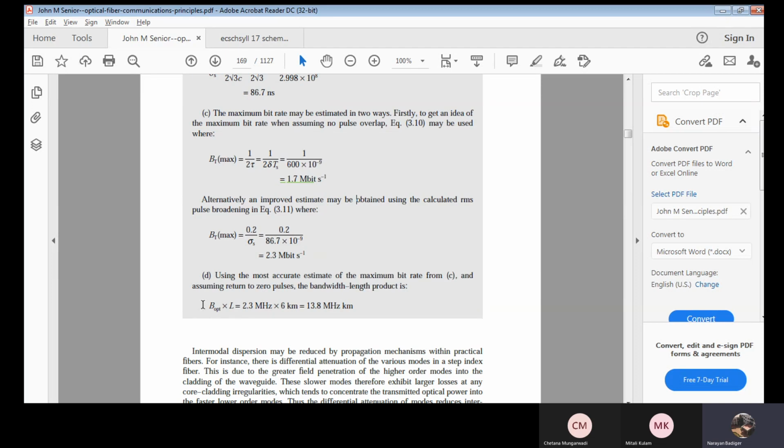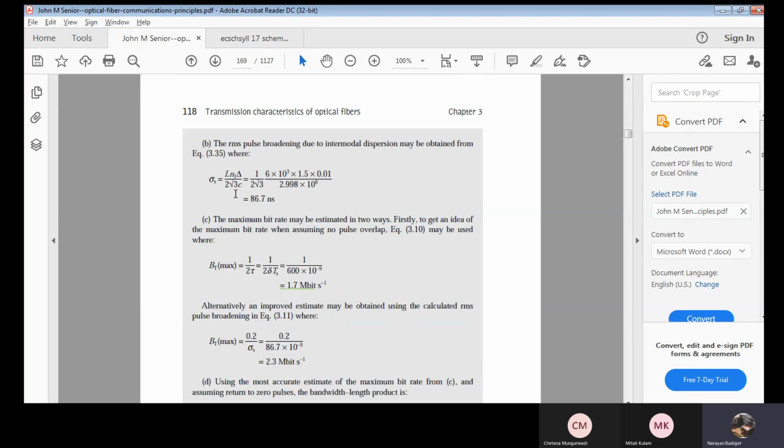Next, the last, that is bandwidth length product. That is given by what? B of T max into L. Now we have to consider 2.3 only. So this is an improved estimate. 2.3 mega into the length 6 kilometers. So finally, I'll be having a bandwidth length product as 13.8 megahertz kilometer. Okay. This is a simple problem. Okay. Just try to remember the formulas used over here.